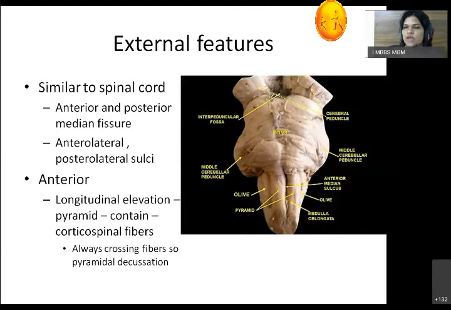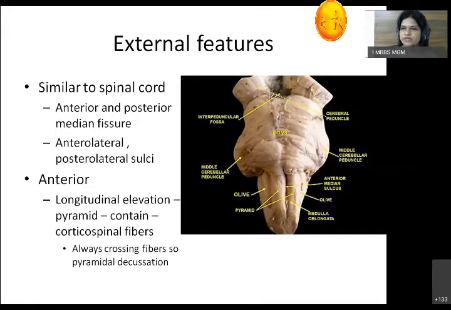Okay. So anteriorly or ventrally, what we are able to see is the anterior median sulcus, which is dividing the medulla into two equal halves. On either side of the anterior median sulcus, there is a longitudinal elevation, which is called a pyramid. It is called a pyramid because just underneath it, the pyramidal tract passes.